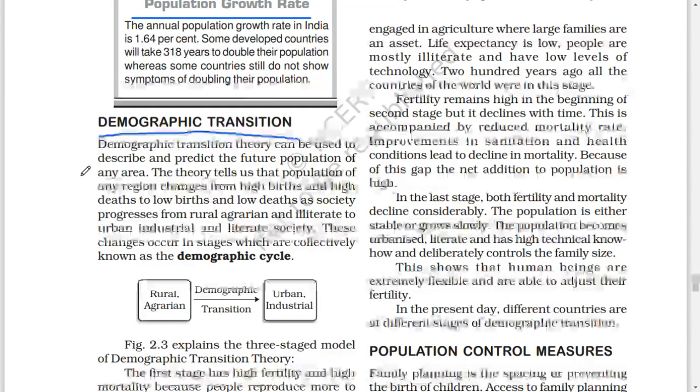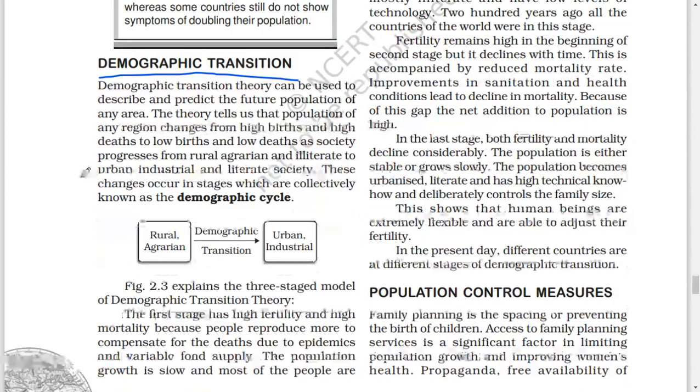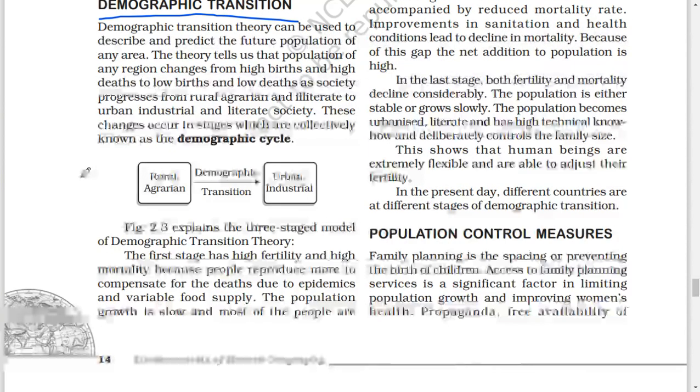The theory tells us that population of any region changes from high births and high deaths to low births and low deaths as society progresses from rural agrarian and illiterate to urban industrial and literate society. This change occurs in stages which are collectively known as the demographic cycle. Rural agrarian, demographic transition, urban industrial.